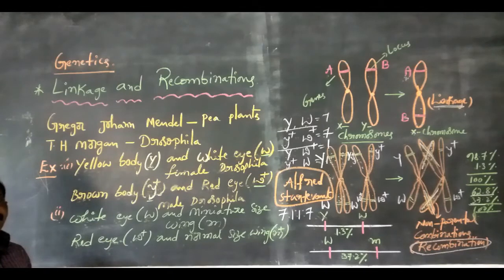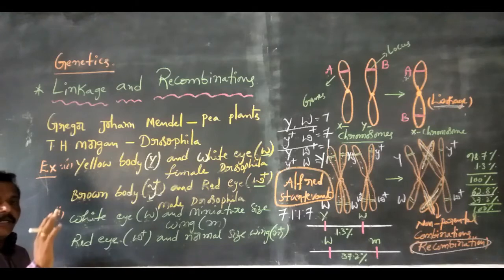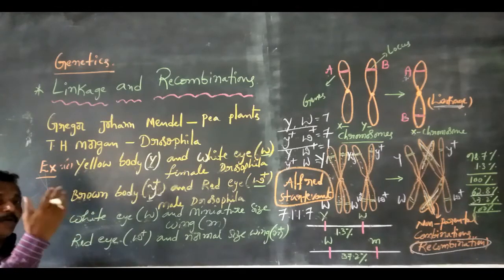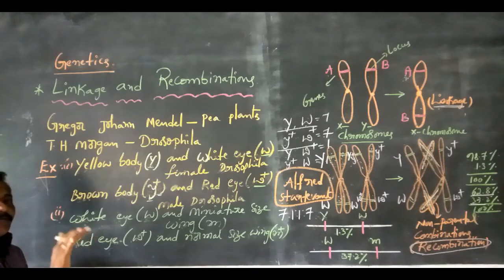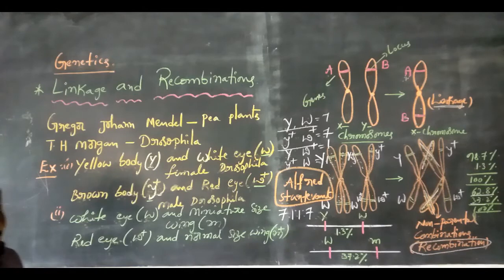In a dihybrid cross of pea plants the phenotypic ratio is 9:3:3:1, but in Drosophila the dihybrid phenotypic ratio is 7:1:1:1. Why?